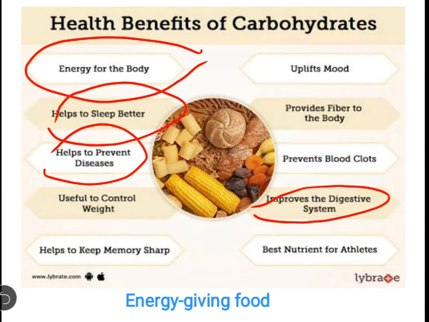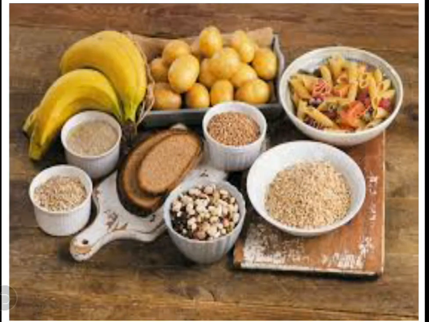So what is carbohydrate? Carbohydrate is the energy giving food, and we can get carbohydrate from foods like banana, potato, wheat, rice. We can get carbohydrates from these. The carbohydrates are mainly energy giving food.